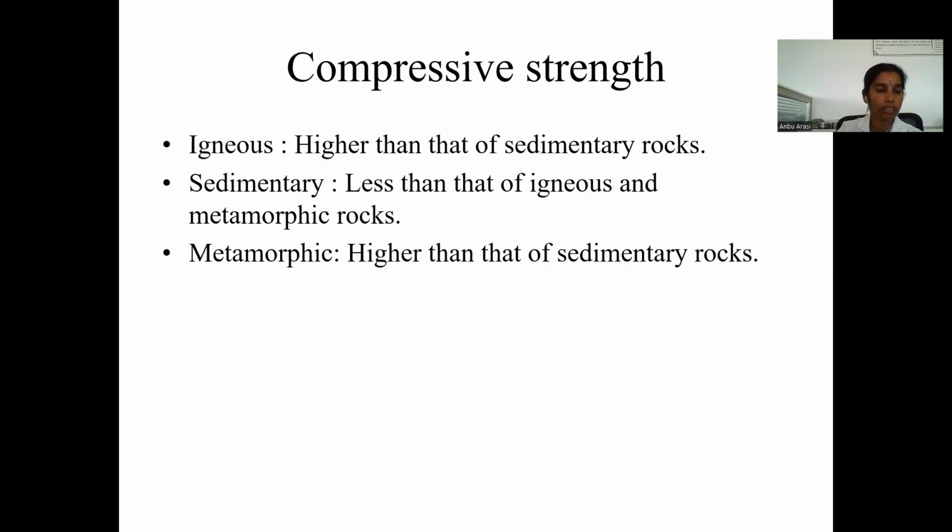Okay. Next, hardness test. Hardness is defined as the resistance offered by a stone specimen to any external force that tries to scratch it. We have the Mohs scale, numbers 1 to 10. 10 is the hardness number of diamond. For example, talc has hardness number 1, gypsum has hardness number 2, and calcite has hardness number 3. Okay, these are the examples.